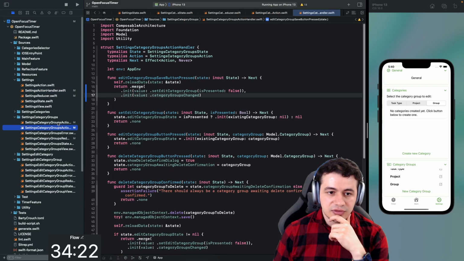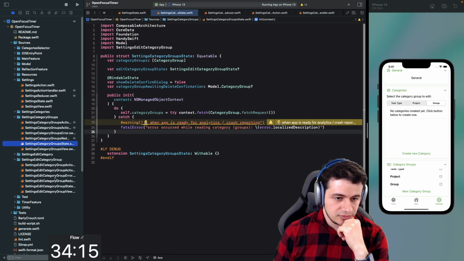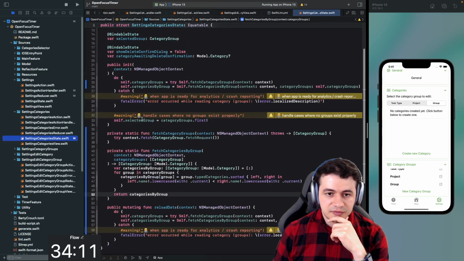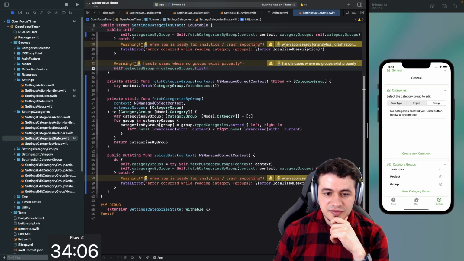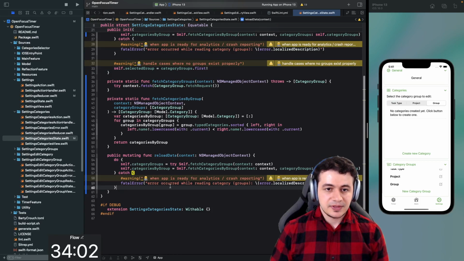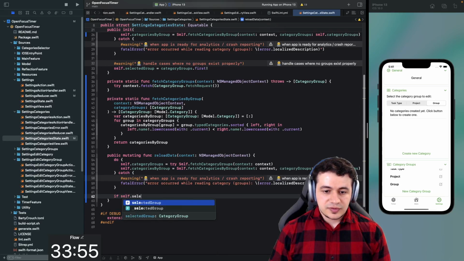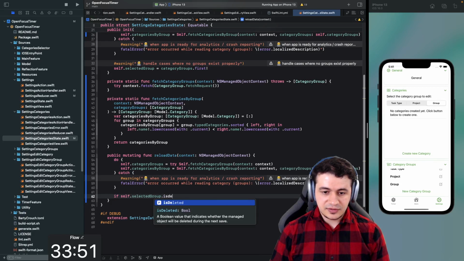So in the action handler, no, in the state itself it was. Not this state. Settings category state, there we go. So it is setting a selected group also. And when we change them, the selected might be deleted, so we should handle that as well. And I'm just going to check if self.selectedGroup is deleted. There you go.